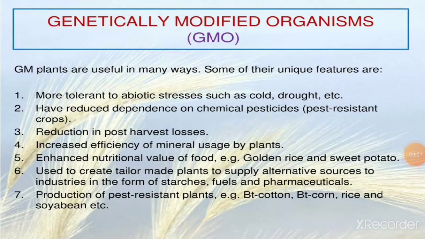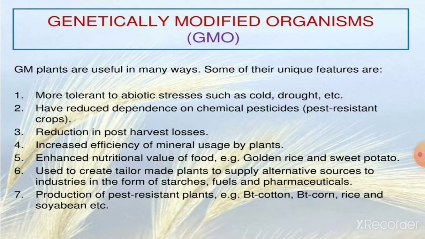So the next topic we are going to cover is genetically modified organisms. Short form is GMO. The genetically modified plants are useful in many ways. Some of their unique features are: first, they are more tolerant to abiotic stress such as cold, drought, etc. Second, they have reduced dependency on chemical pesticides, that is, pest resistant crops. Third, they have reduction in post harvest losses, and they increase the efficiency of mineral use by plants. They enhance the nutritional value of food.